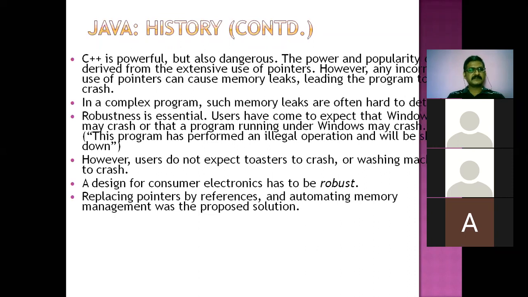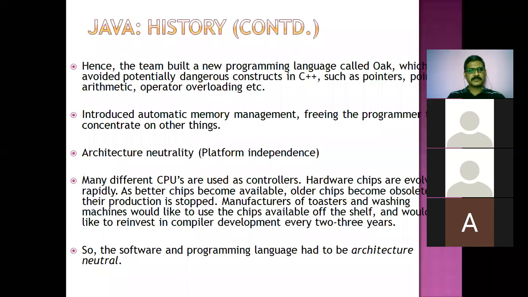So make sure that everything goes well and try to use the pointers in a proper way. Robustness is one of the features needed by any programming language. Okay, let me go to the next point.